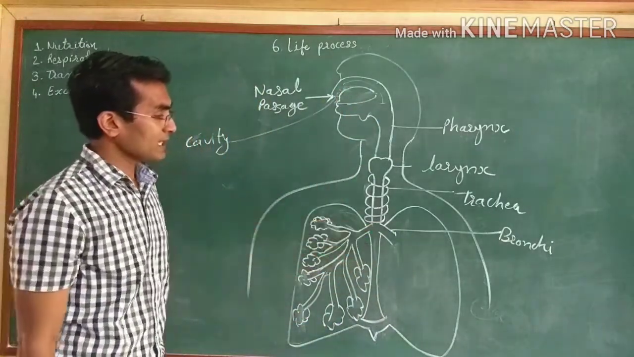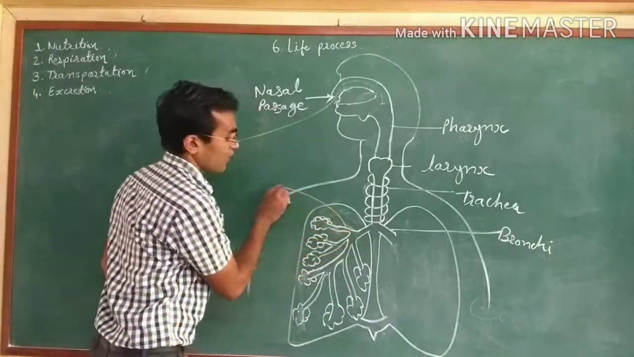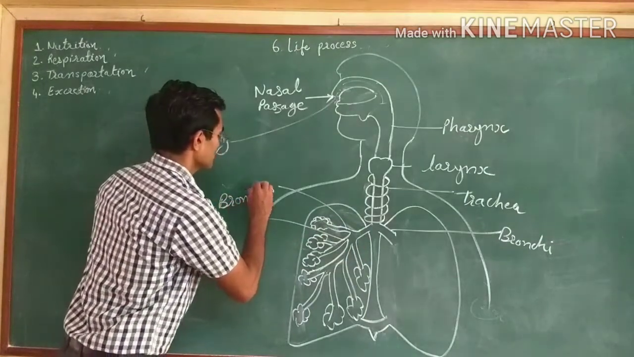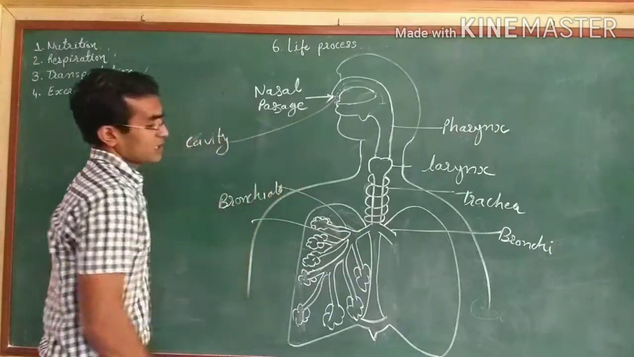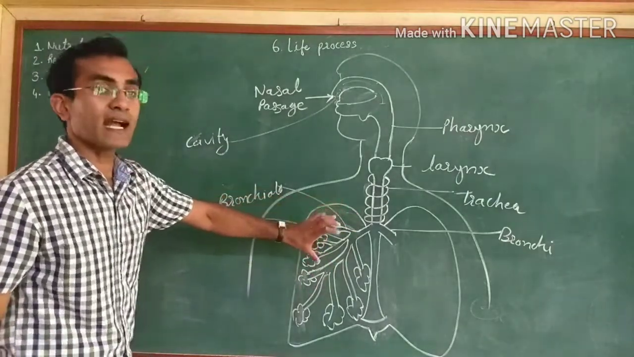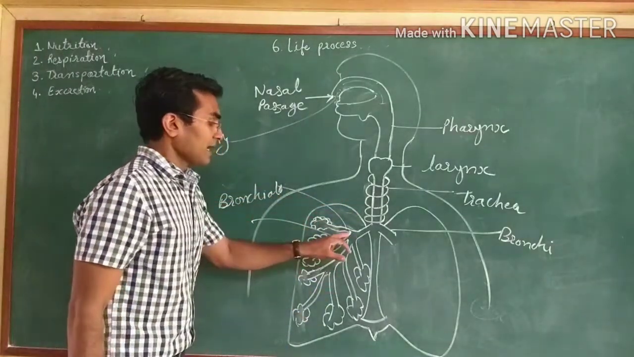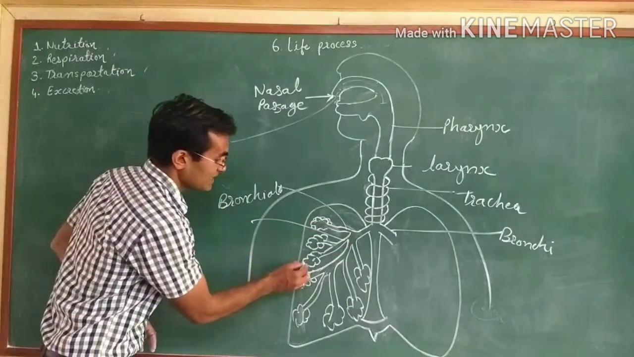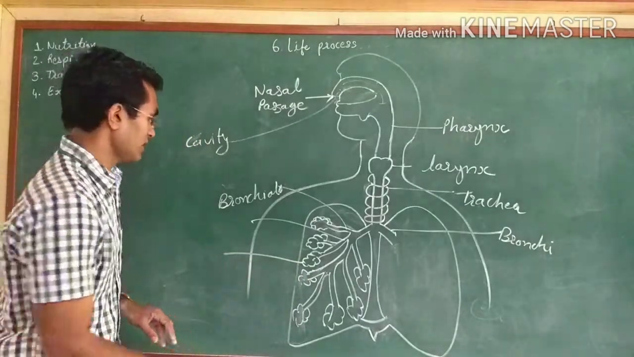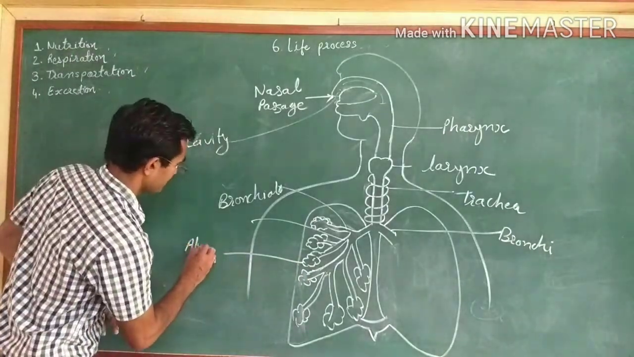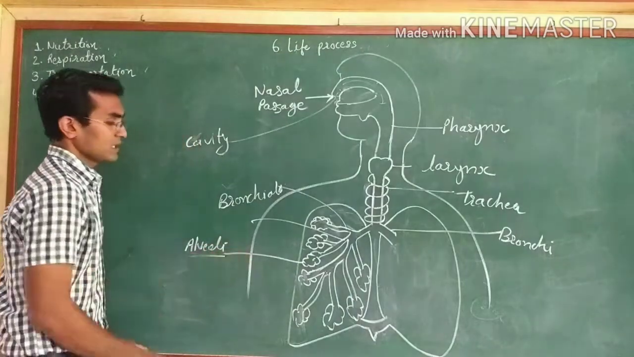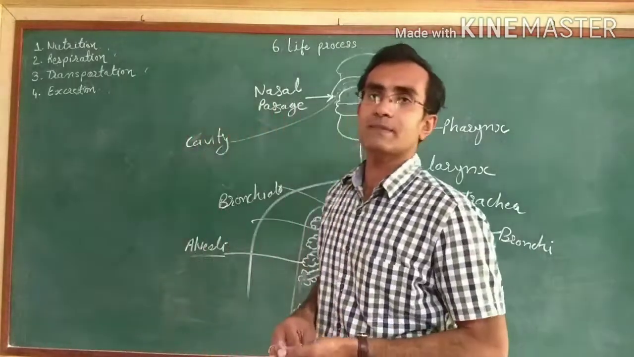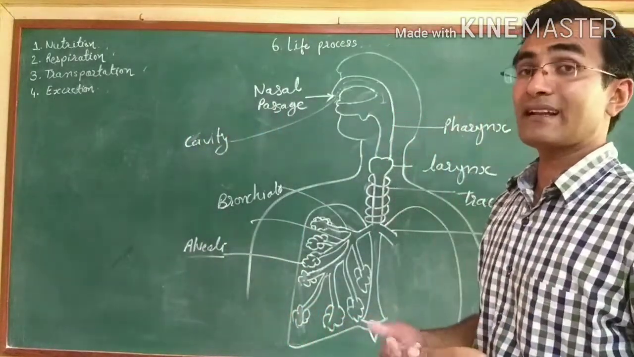Now these bronchi are further divided into bronchioles. These are the small branches called bronchioles. There are many bronchioles inside the lung. At the end of a bronchiole there is a bulge, a balloon-like structure called the alveoli. The alveoli are the actual site for the transfer of oxygen and carbon dioxide.